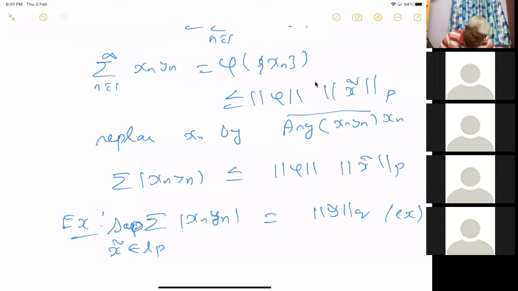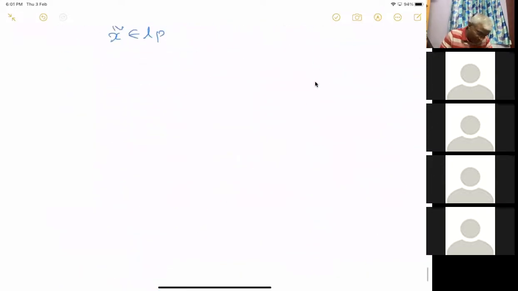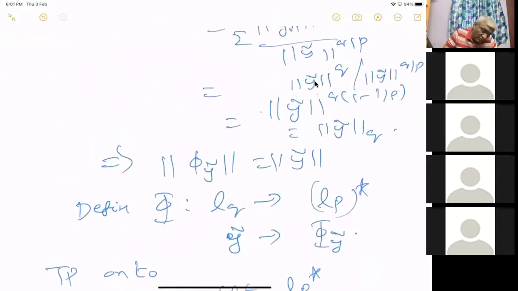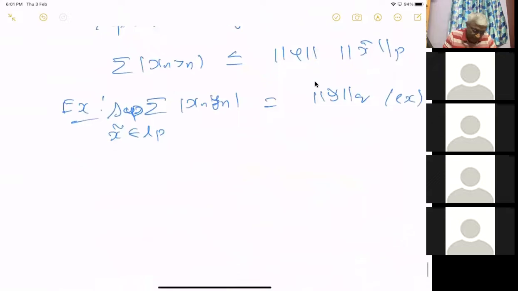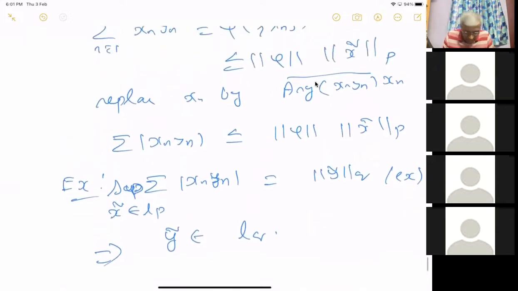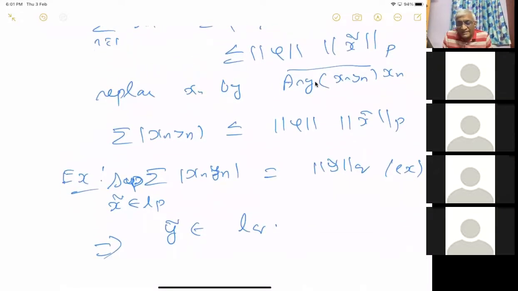Maybe should I give it as an assignment? No, but this is same as that. No, it's okay. The proof is exactly the same as that. You have to choose something and it will work. If you don't get it, you ask me. So because of that, this will imply that now y delta is in LQ. Because of this. Is this okay? If you have a problem, you tell me. I'm just saying this exercise will imply that y delta is in LQ.